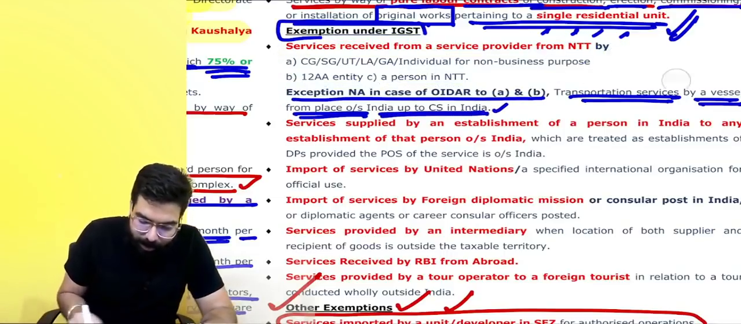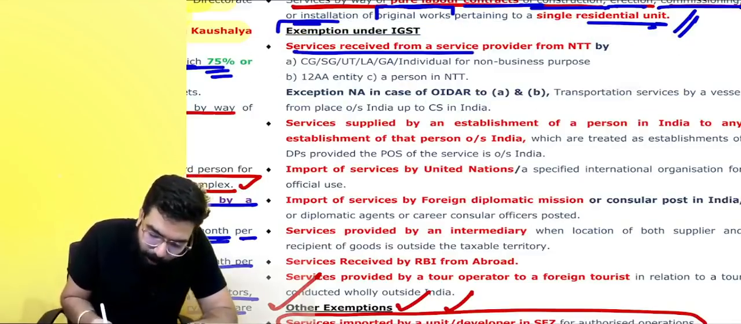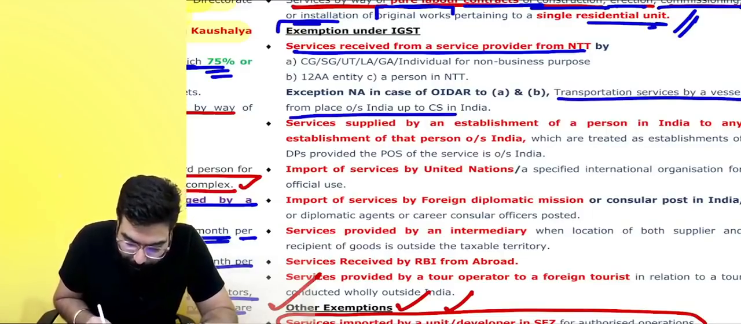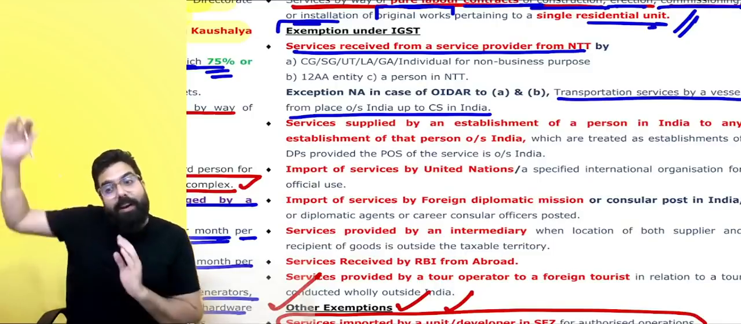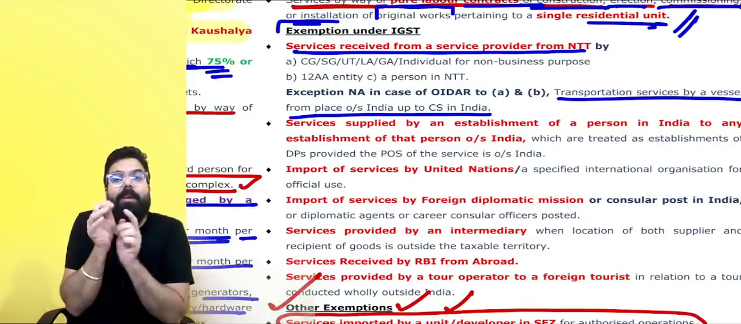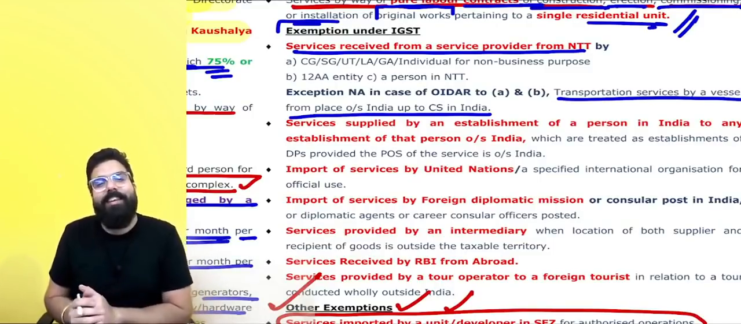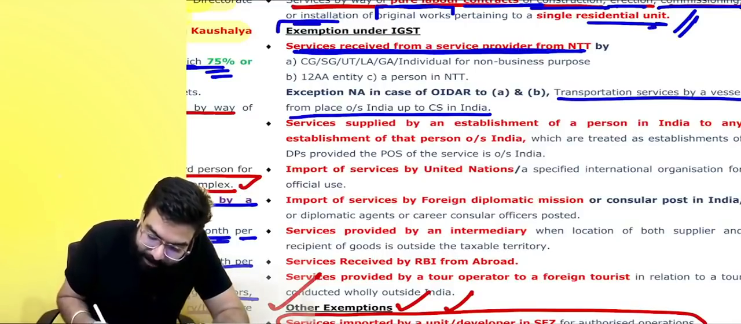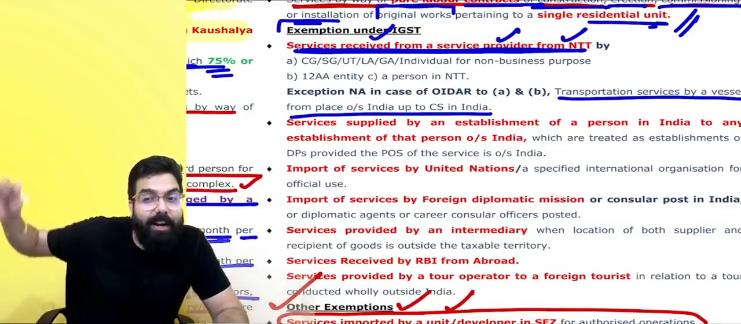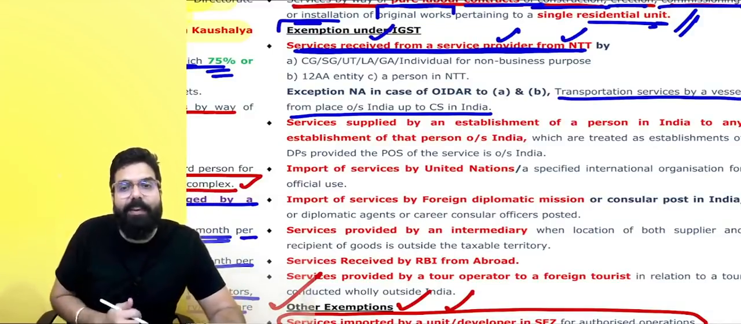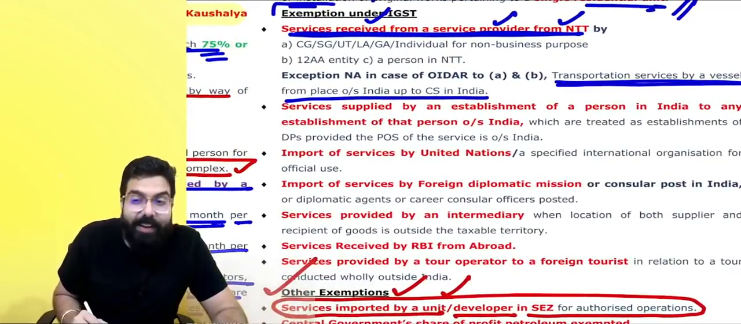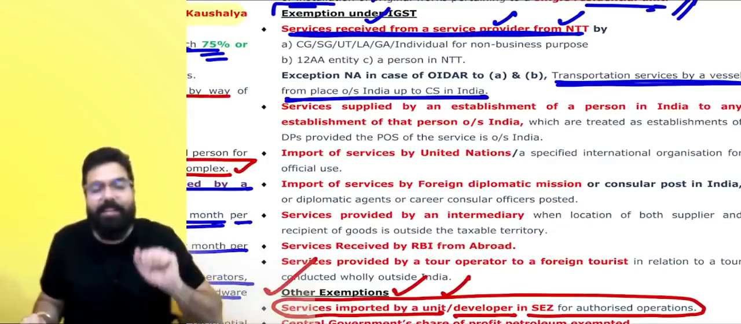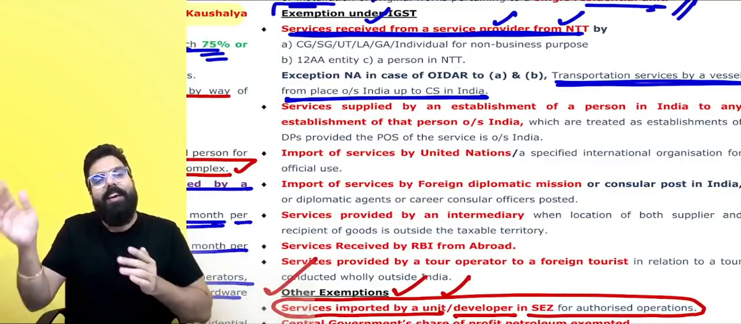They are going ahead and telling everyone over here now. See, services provided by a service provider in non-taxable territory, which is transportation service by a vessel from a place outside India to custom station in India. Foreign shipping company going ahead and giving transportation service to an importer. Importer pays the GST under reverse charge mechanism, and hence they are telling it is not exempted. The importer pays the GST under RCM. Those services are not exempted.